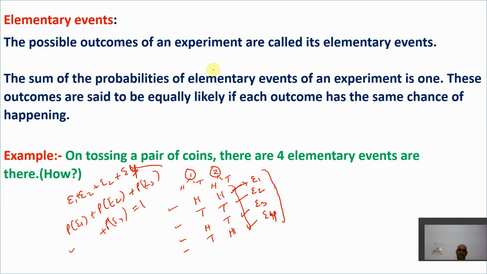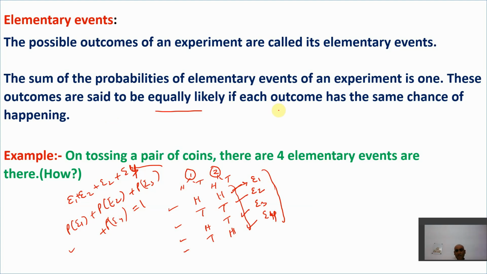So these outcomes are said to be equally likely. This word is very important, equally likely. This word is used in the new concept which we are going to learn in class 10th, called theoretical probability. Equally likely outcomes are those where each outcome has the same chance of happening.